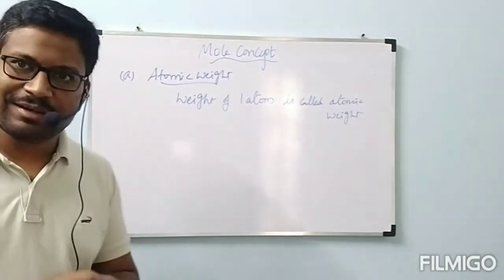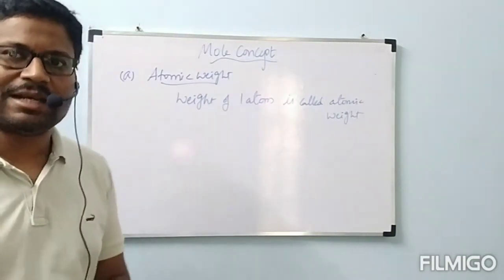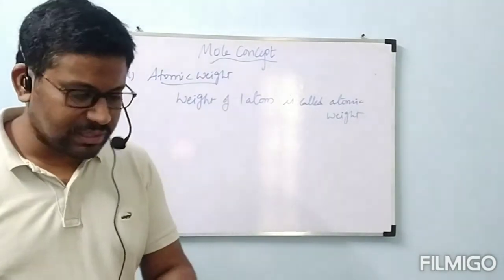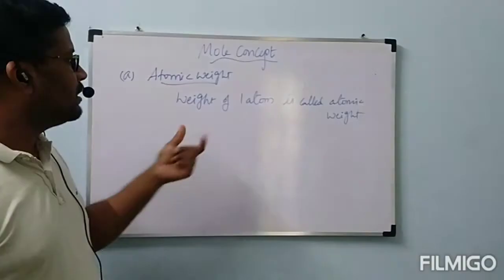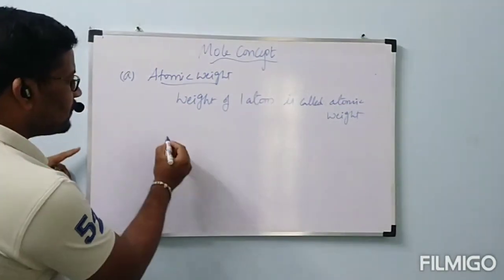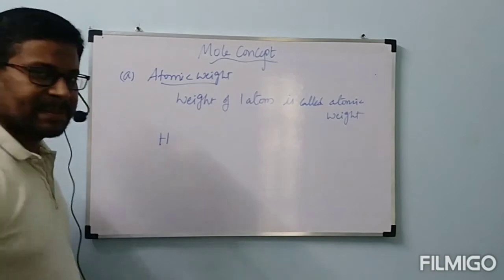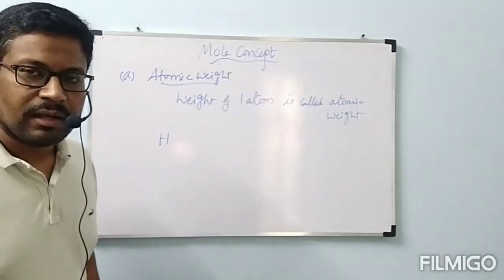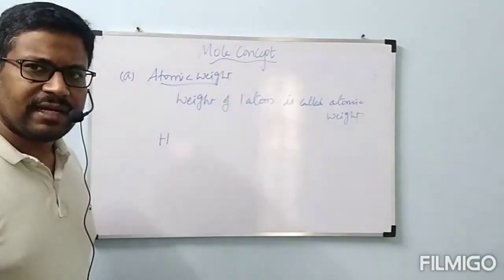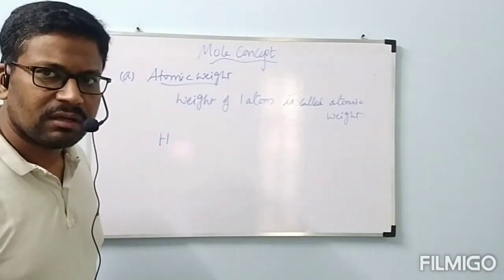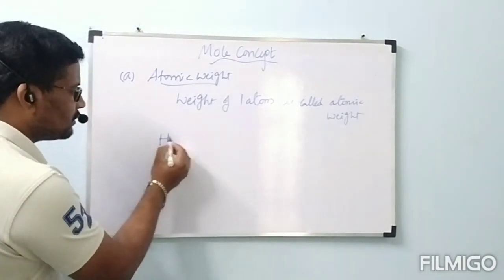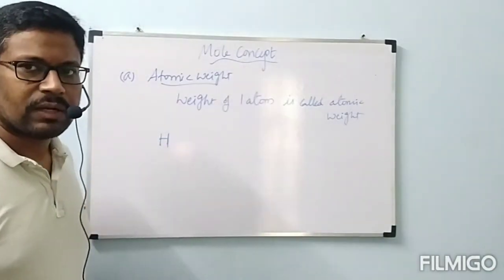Actually, it is a simple definition only. But while we are calculating, we will understand the difficulty here. Let us see. First, atomic weight: weight of one atom is called atomic weight. Okay, I am taking one hydrogen atom. Now, what is the atomic weight of hydrogen? Definition wise, weight of one atom of hydrogen is called atomic weight of hydrogen. That one only I took: weight of one hydrogen atom.